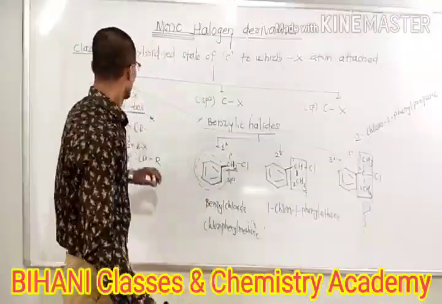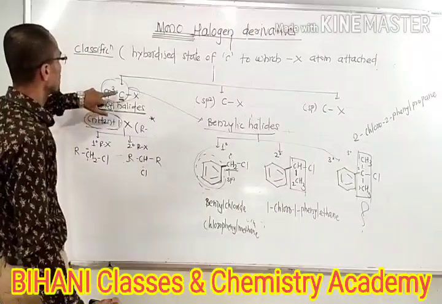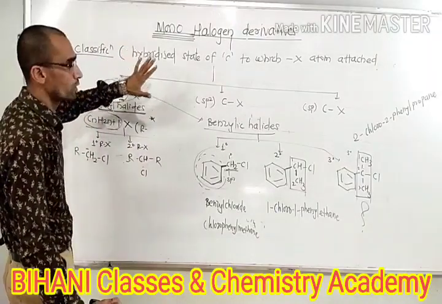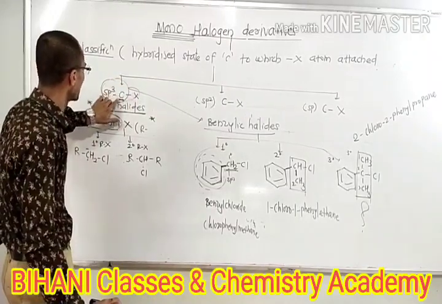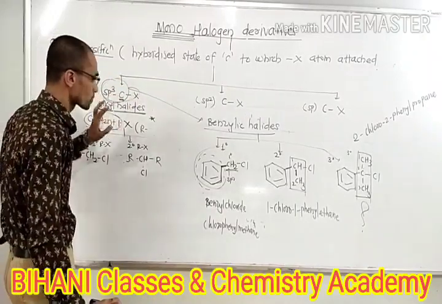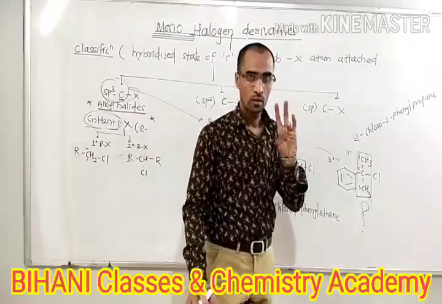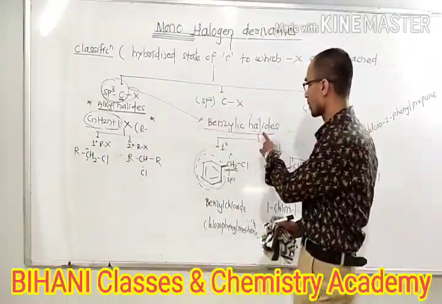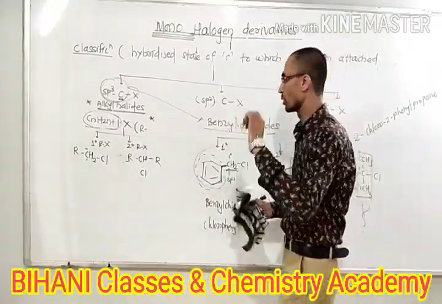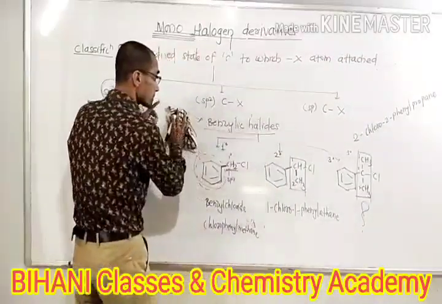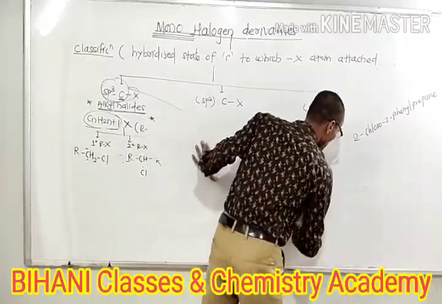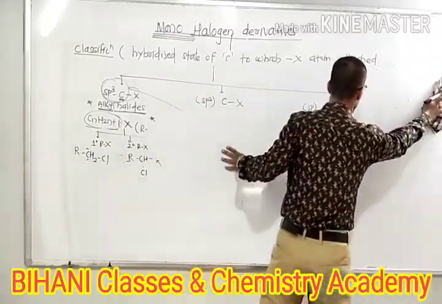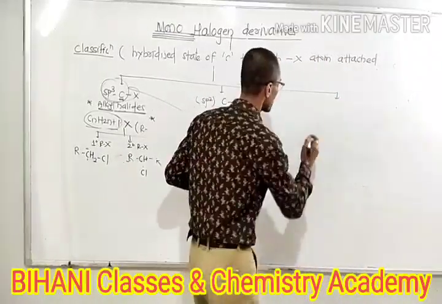Okay, so this is the classification of mono halogen derivatives. Here we have to remember the halogen atom which is attached to an sp3 carbon, which consists of alkyl halides and benzylic halides. Now we have to study the allylic halides. Now the halogen atom attaches to an sp2 carbon.